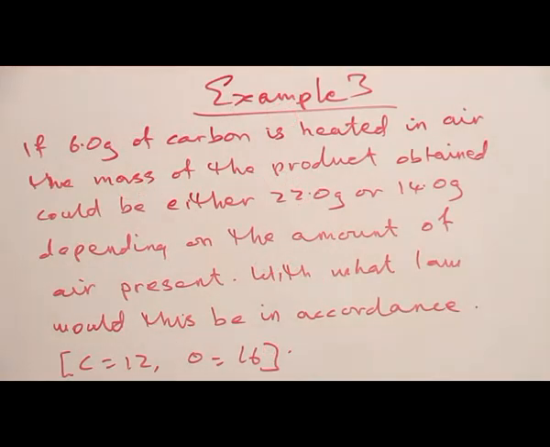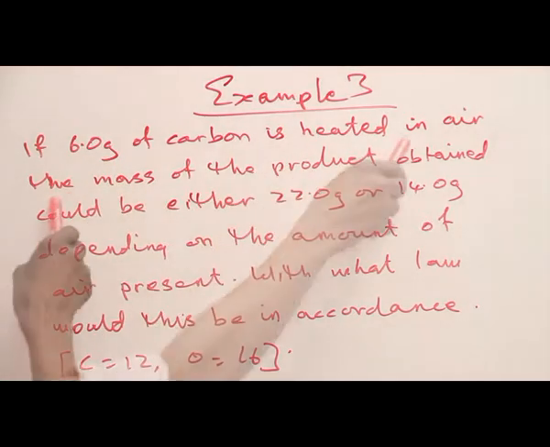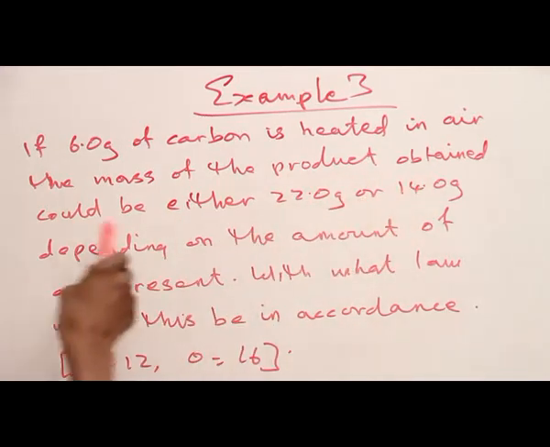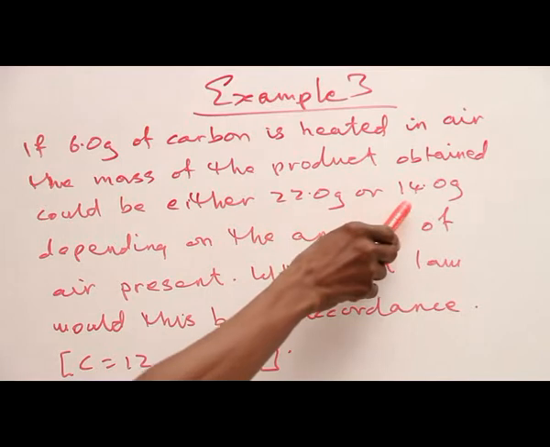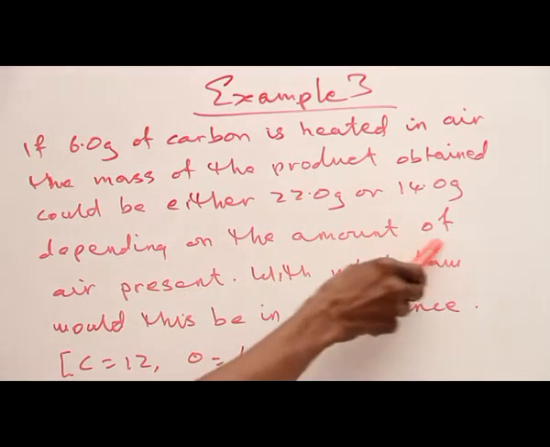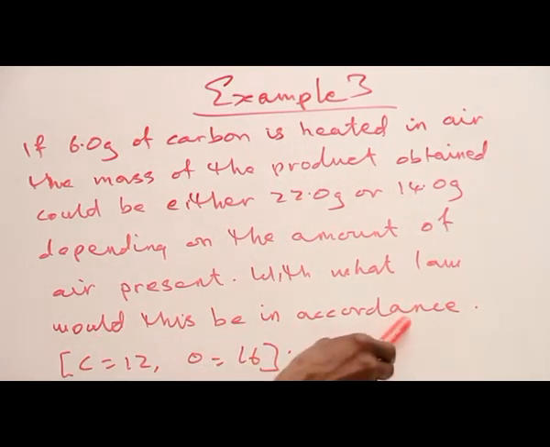Let's consider the third illustrative example. If 6.0 grams of carbon is heated in air, the mass of the product obtained could be either 22.0 or 14.0 grams, depending on the amount of air present. With what law will this be in accordance?